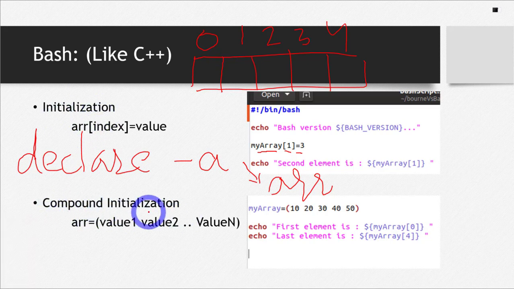For compound initialization, that means if you want to initialize many values at one time in one line, you can write the name of the array and then use round brackets, and within these you will write the elements. The example is right here. I have stored 5 elements, 10, 20, 30, 40 and 50, in the variable my array. If I want to access the first element or the 0th index, I will write this. So 0 will point to 10, and the last element will be at index 4. This is what I've just explained. Okay, let's move on.